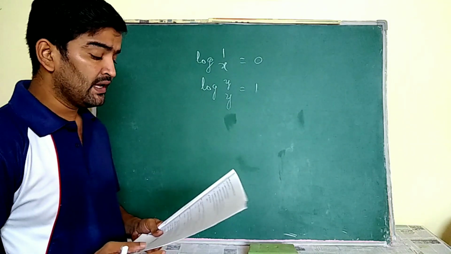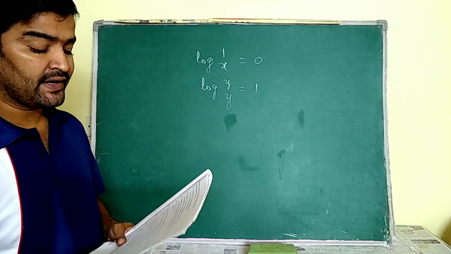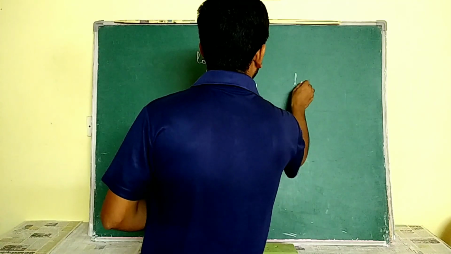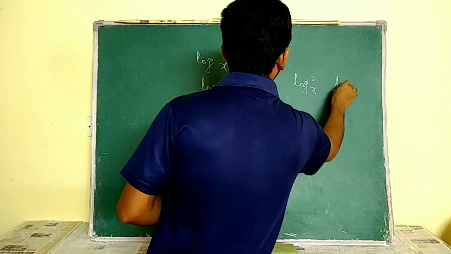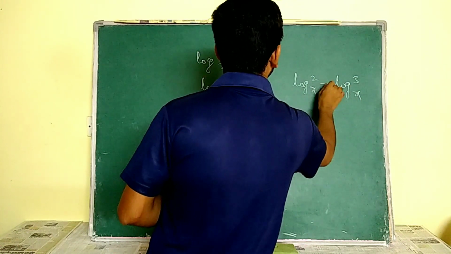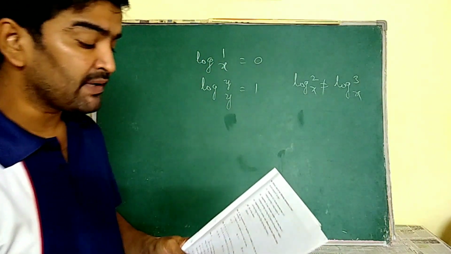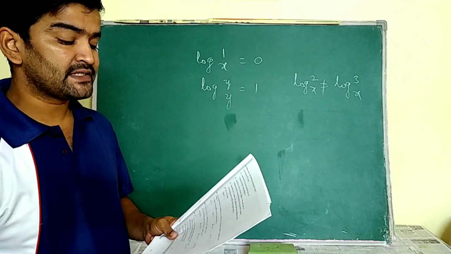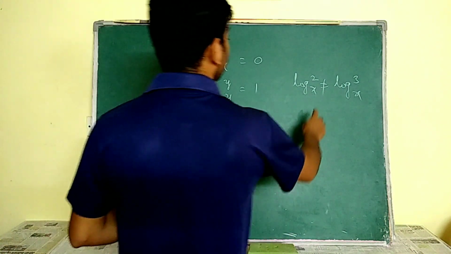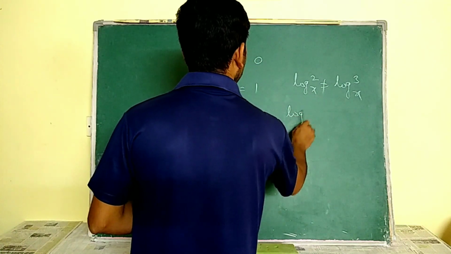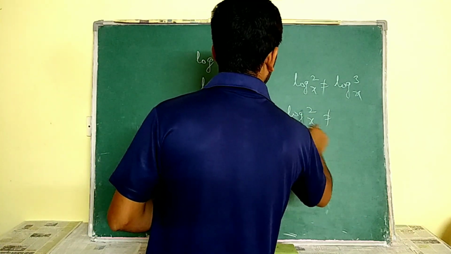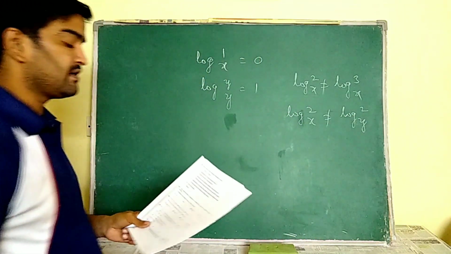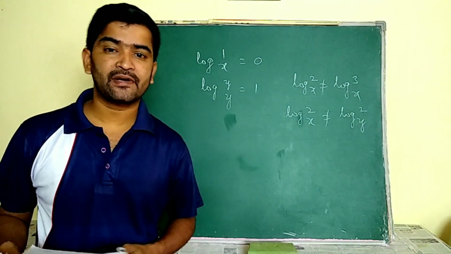We have to take this y as non-zero. And next one, Seema: logarithm of a number with different bases have different values. That means log 2 base x, log 3 base x, all those are different. Logarithms of numbers with different bases have different values. Log 2 base x is different from log 2 base y. So these are also correct. So all the above statements are correct.